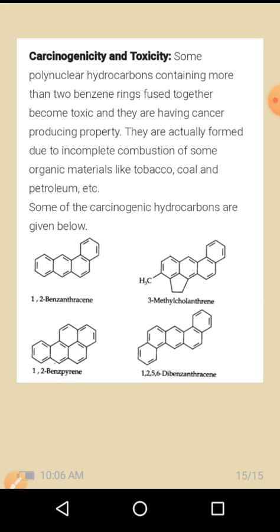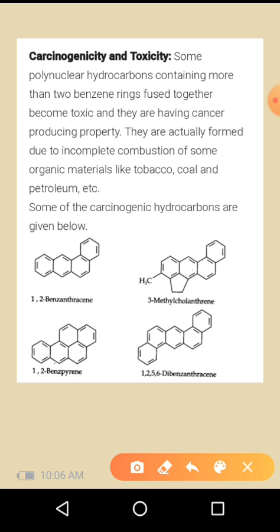Such polynuclear hydrocarbons are formed on incomplete combustion of organic material like tobacco, coal and petroleum. They enter into the human body and undergo various biochemical reactions, and finally it will damage our DNA system and cause cancer. Some of the carcinogenic hydrocarbons are given below.